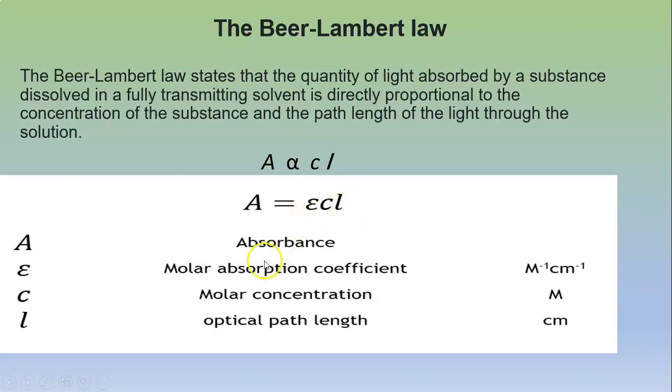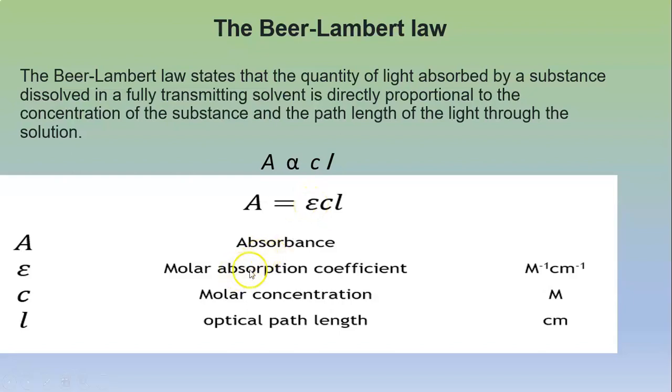Here A is the absorbance, epsilon is called the molar absorption coefficient, C is the molar concentration, and L is the optical path length. When the path length of the cell is 1 cm and concentration is 1 mole per liter, then absorbance is equal to epsilon.